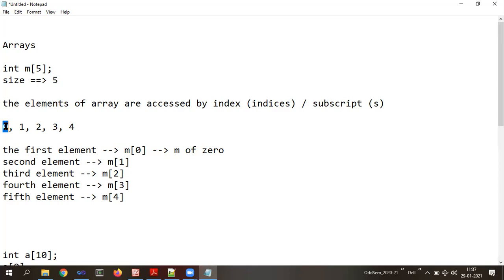0 is the first one. Index 1 is the second element. Index 2 is the third element. Index 3 is the fourth element. And index 4 is the fifth element. So the fifth element's index will be what? 5 minus 1. That is 4.